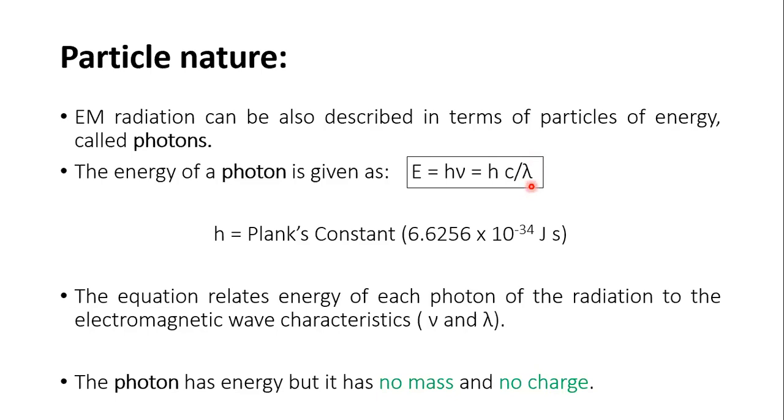So any wave that is having a higher wavelength will have a low energy. So the final correlation stands like this: any wave which is having a longer wavelength will have a smaller frequency, small wave number value, and small energy content, whereas any wave that is having a shorter wavelength will have a higher frequency, higher wave number, and high energy content.